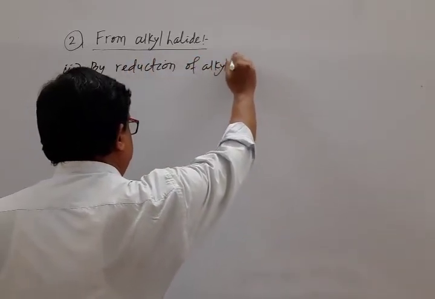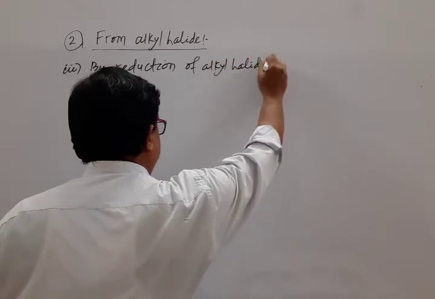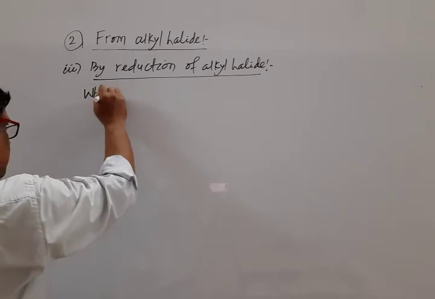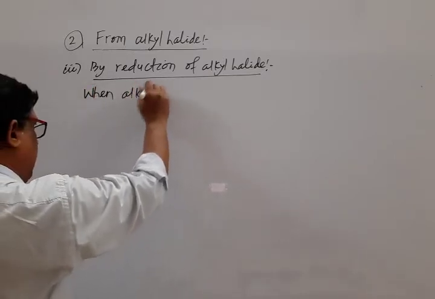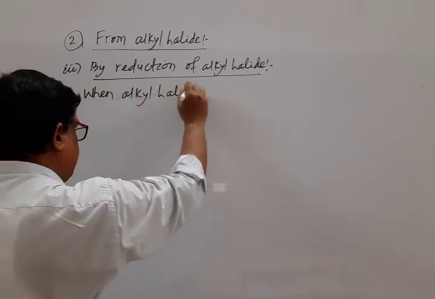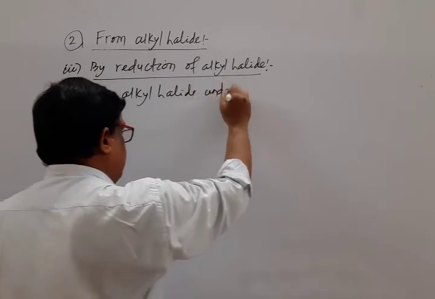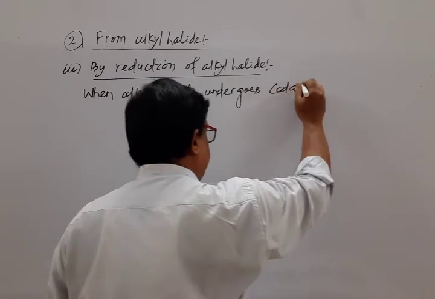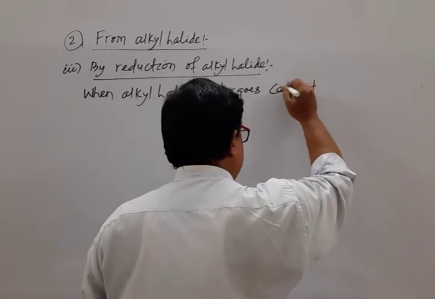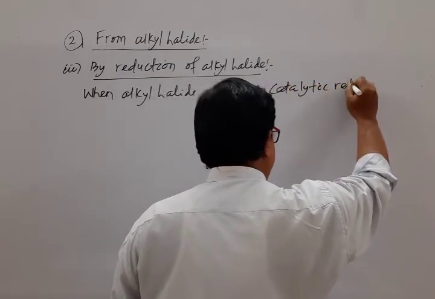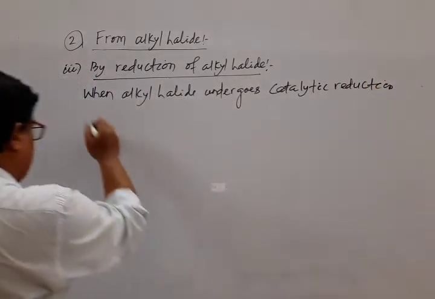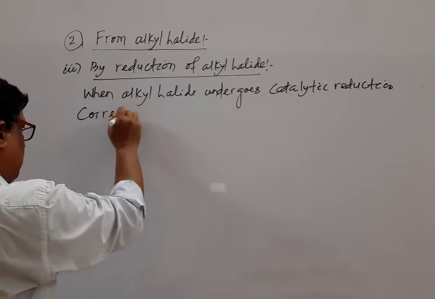Note down the statement: when alkyl halide undergoes catalytic reduction, the corresponding alkane is formed.